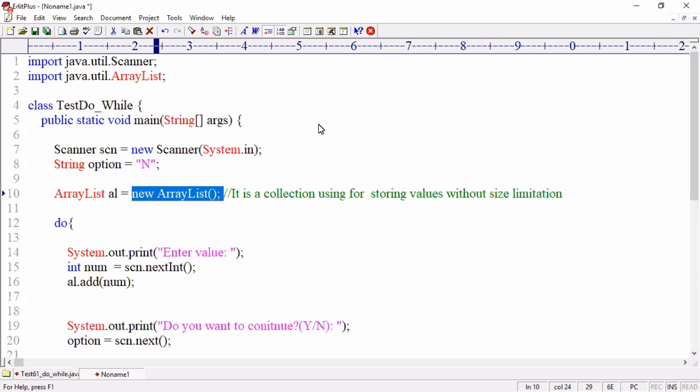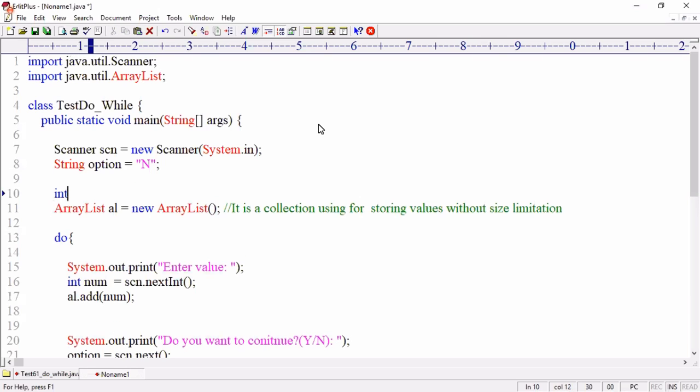No objection. If it is an array, how to create an array? int[] IA equal to new int[size], you have to specify the size. Let's say 10. Now it is an array. It is an array used for storing values without size limitation or with size limitation?